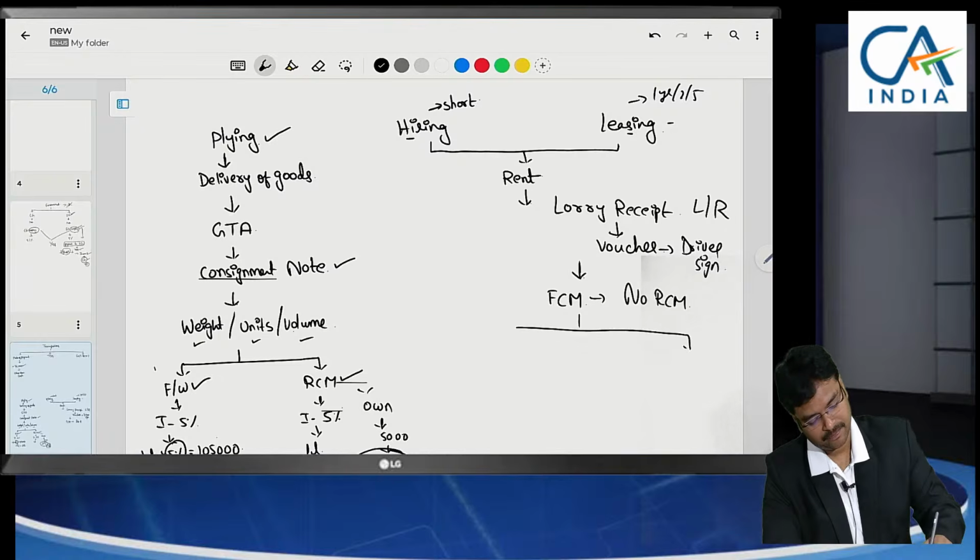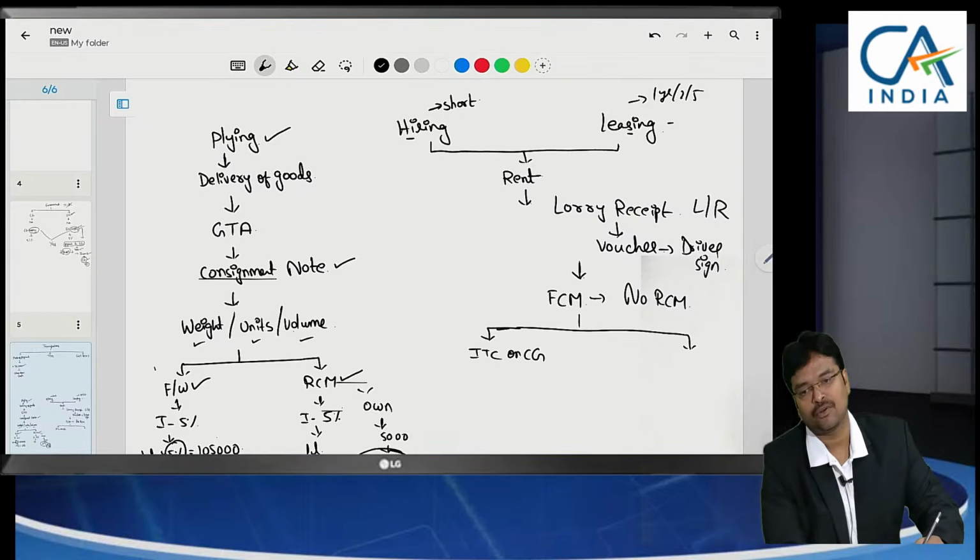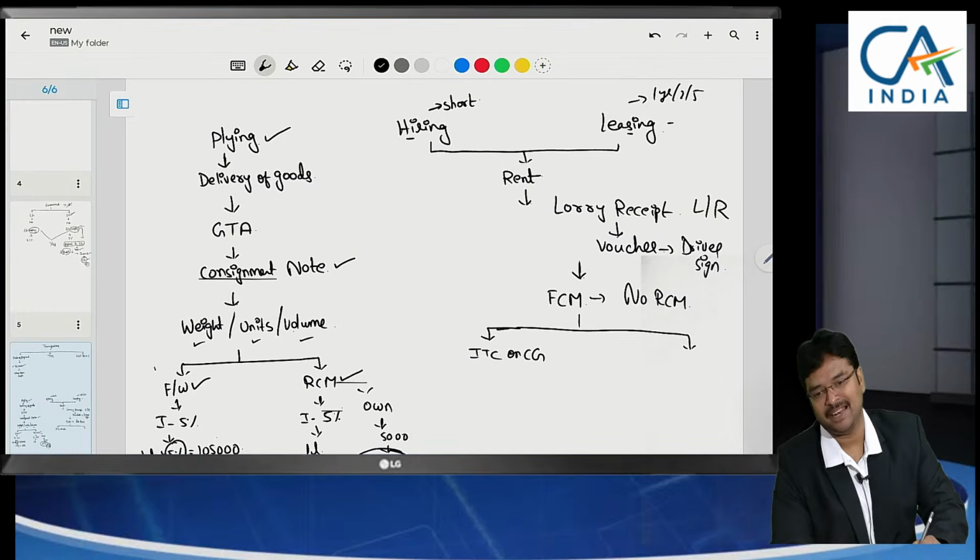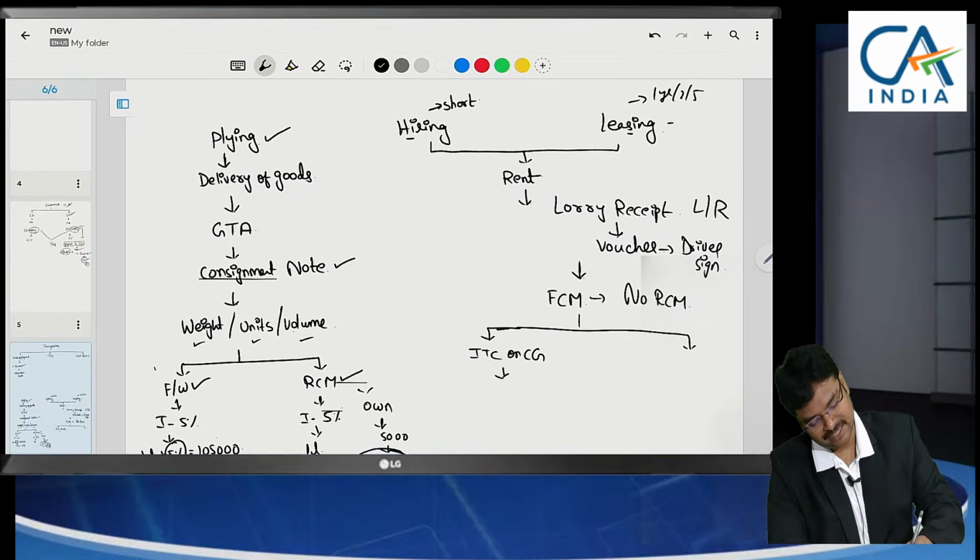Here, if the transporter wants ITC on capital goods, for him the vehicle is the capital good. On vehicle purchase GST will be levied. If he wants ITC, he will charge invoice plus 12% GST. If ITC on capital goods is not required by him, then he will charge invoice plus 5% GST.